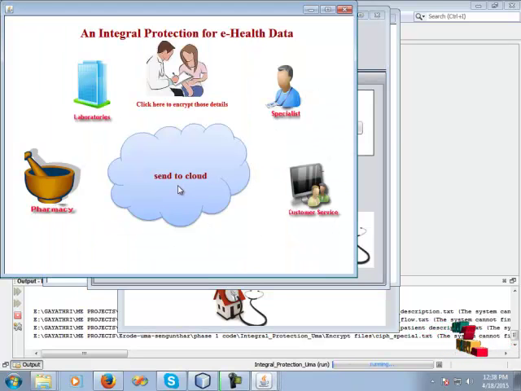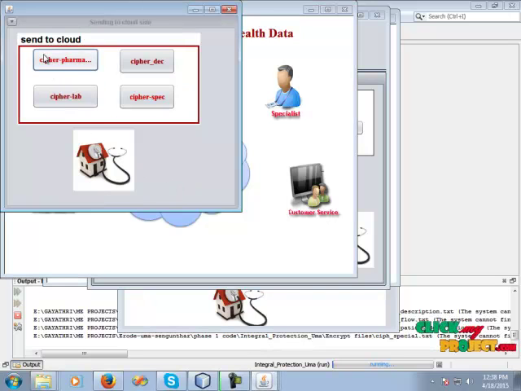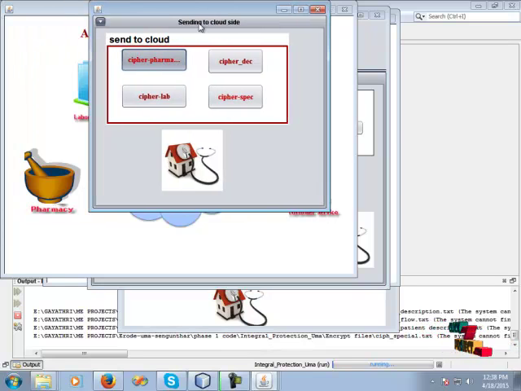Then click the send to cloud. This encrypted data is stored into the cloud. Then click the cipher param and the cipher lab and the encrypt and decrypt details.